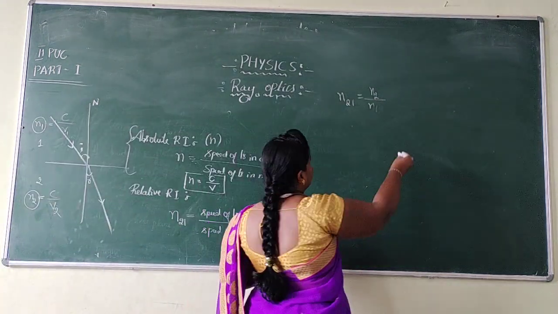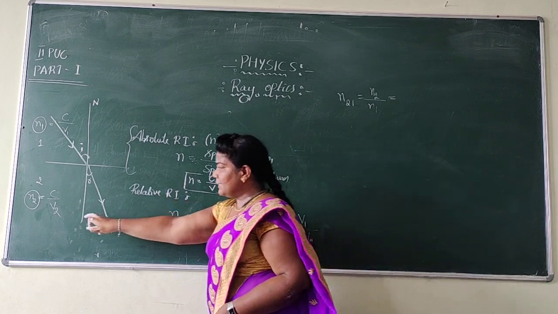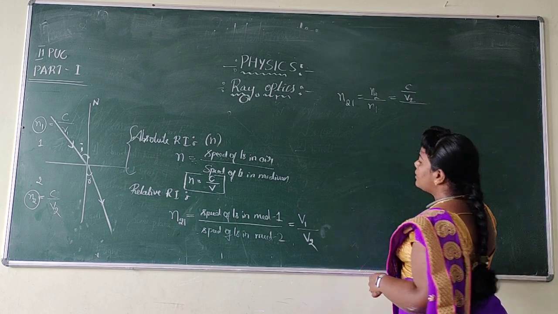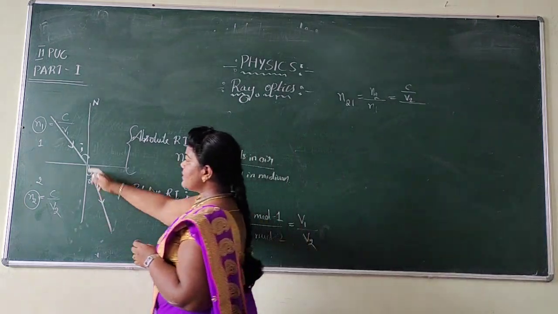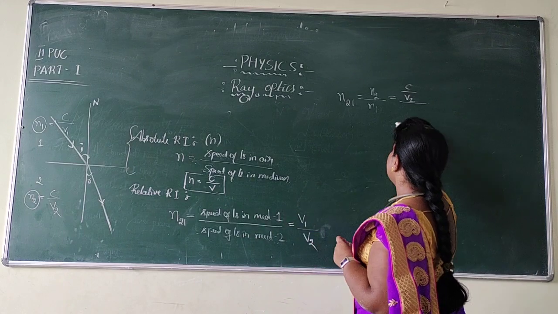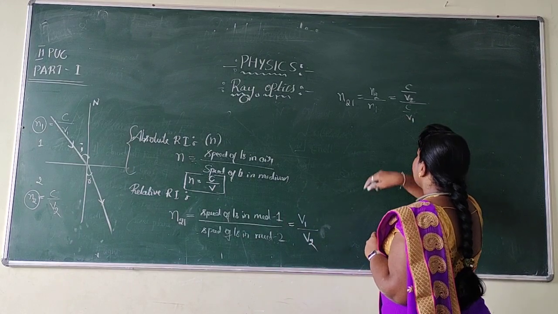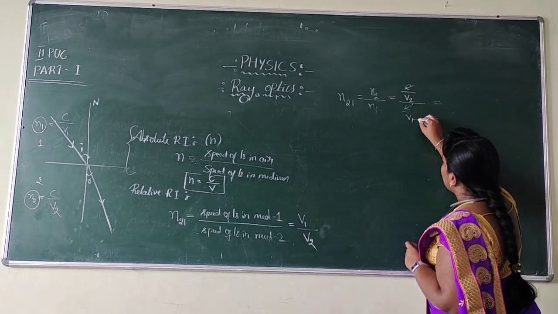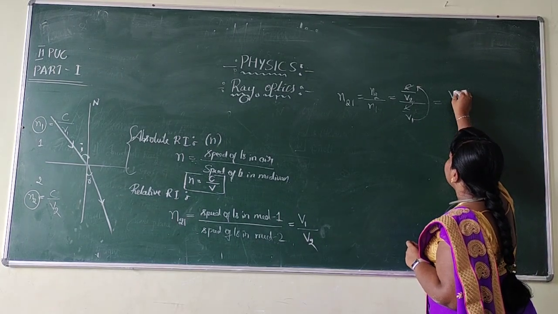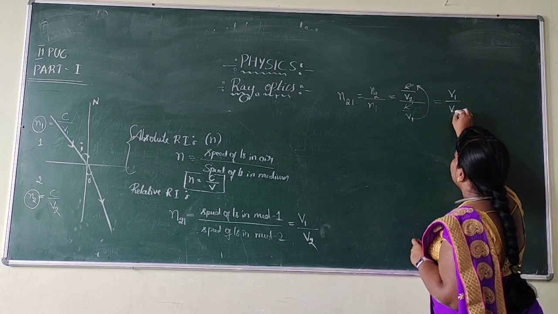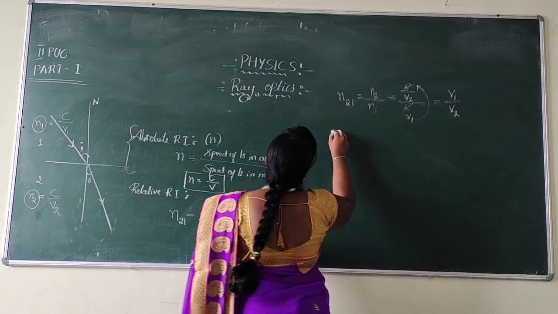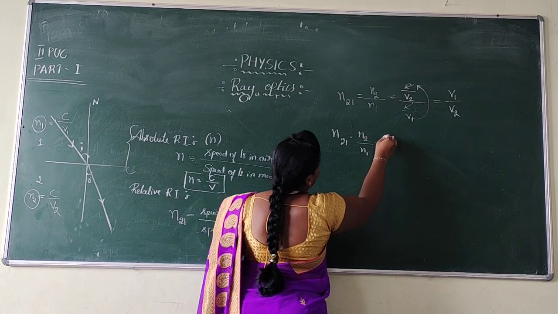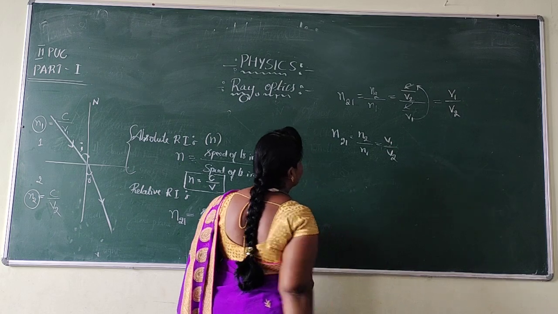Now let us replace here. N2 is C by V2, divided by N1, which is C by V1. So C cancels with C. The denominator of the denominator becomes a numerator, so we get V1 divided by V2. Hope you got it. N21 can be written as N2 by N1, and it can also be written as V1 by V2.